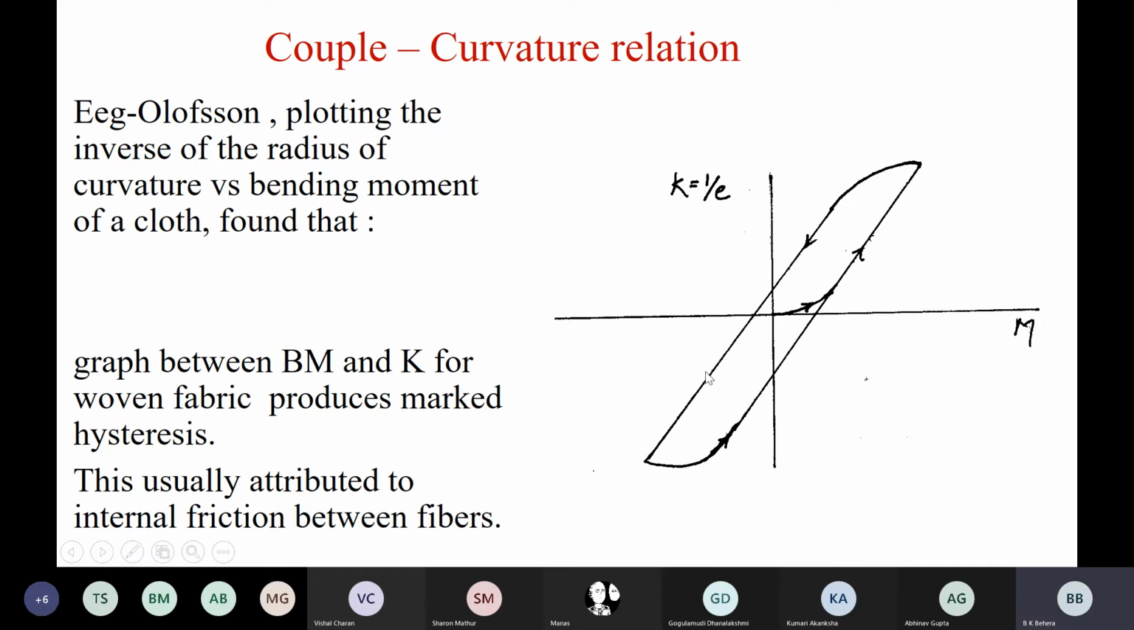So we are talking of fabric. Fabric consists of yarn. Yarn consists of fibers. When a fabric is bent, there is an interfiber movement, inter-yarn movement. And when interfiber, inter-yarn movement takes place, friction takes place between individual units. Individual units are fibers and yarns. It is because of that frictional force this hysteresis is visible.